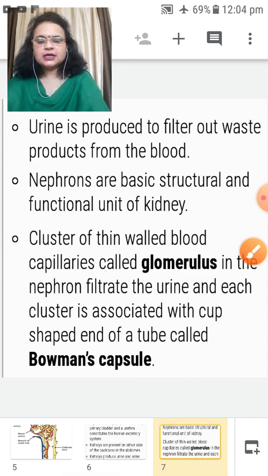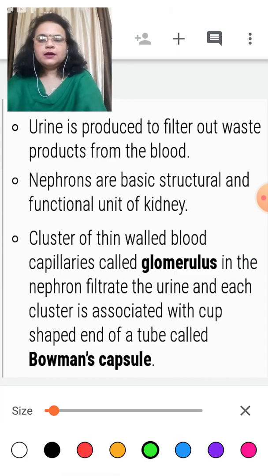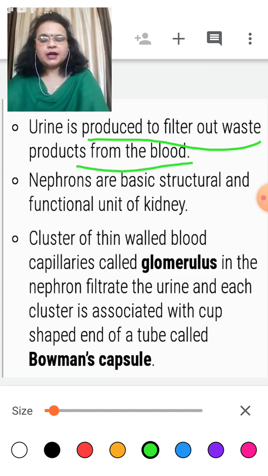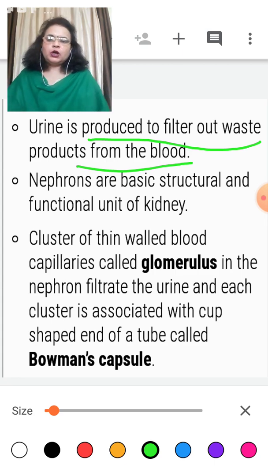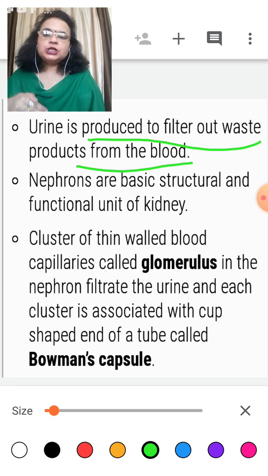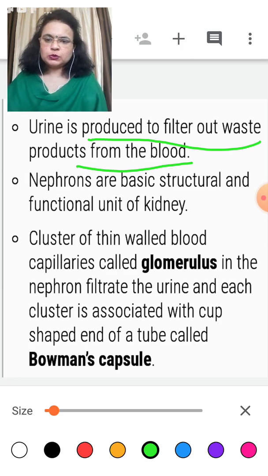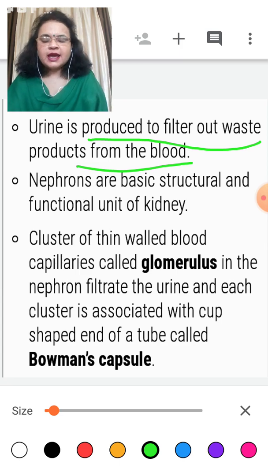The next is urine produced by filtering waste products out of the blood. How does it filter? The leftover molecules enter the tubules from the Bowman capsule. The filtered waste product from the blood is again reabsorbed by the blood capillaries inside the tubules, and the leftover product is urine.